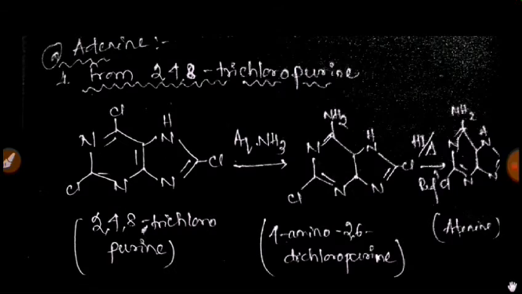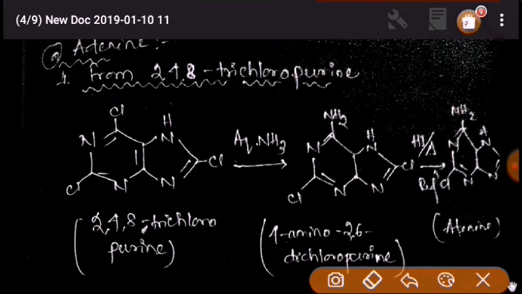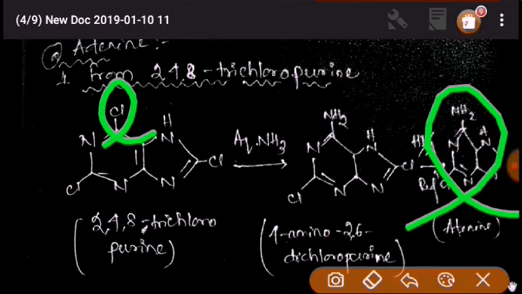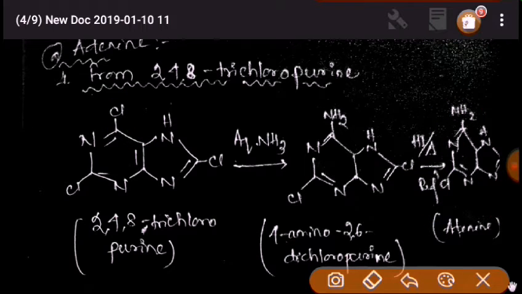Of adenine. Okay, adenine is a purine base. Adenine is formed from 2,4,6-trichloropurine. At first we convert it with aqueous NH3, aqueous ammonia, whereby a Cl of the 2,4,6-trichloropurine becomes NH2, and then we reduce it with HI, and by giving some heat it will convert to adenine. You can see it also in the figure.